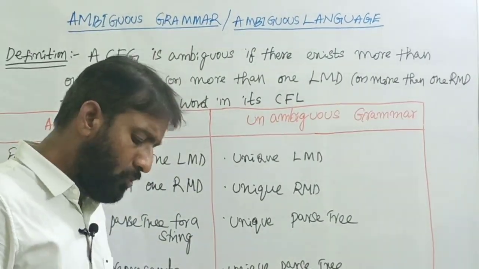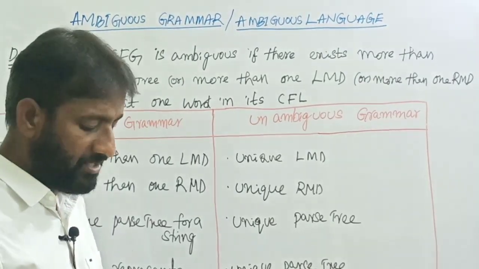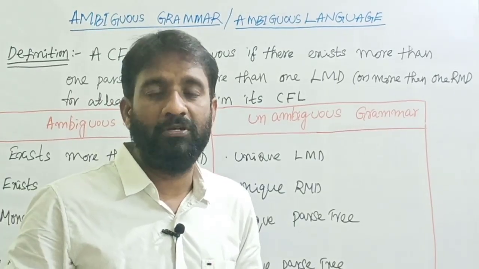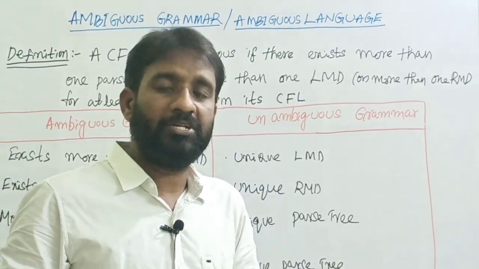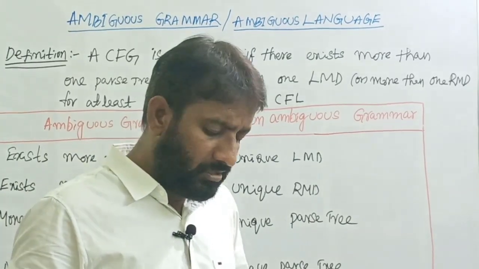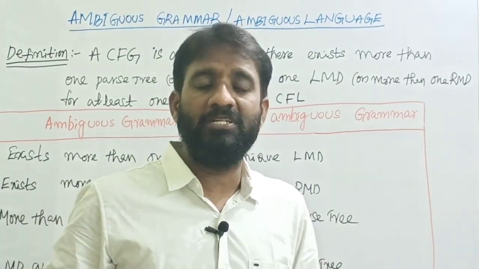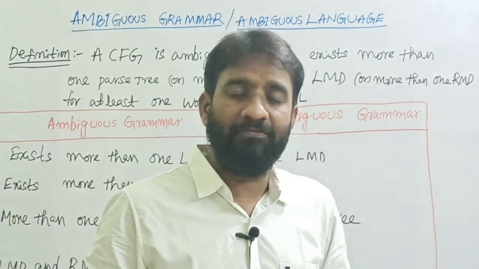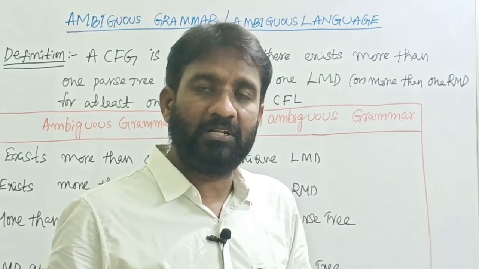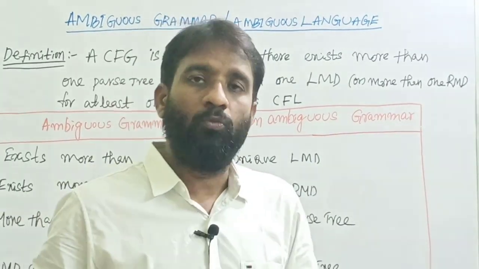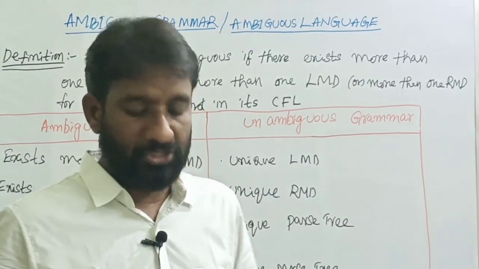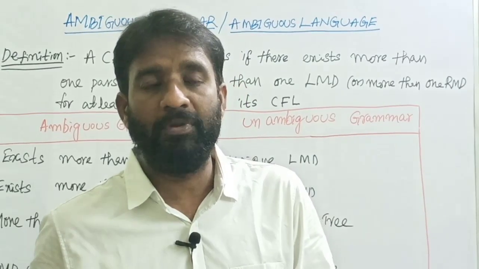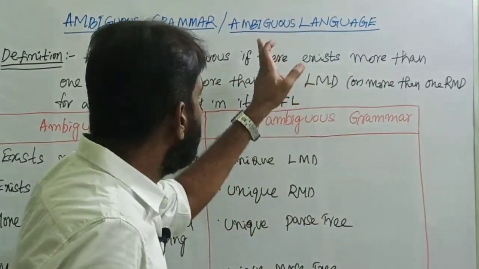Some context free grammars are ambiguous. What does ambiguous mean? If a string from the language is generated in more than one way, you can say that the grammar is an ambiguous grammar and its language is an ambiguous language. A context free grammar generates a context free language. If in a language, for at least one string, you have more than one parse tree, or more than one leftmost derivation, or more than one rightmost derivation, you can say that the grammar is ambiguous. At the same time, that language is an ambiguous language.